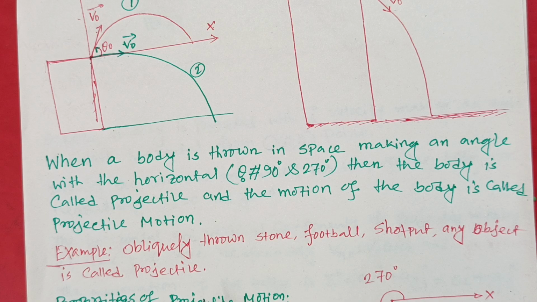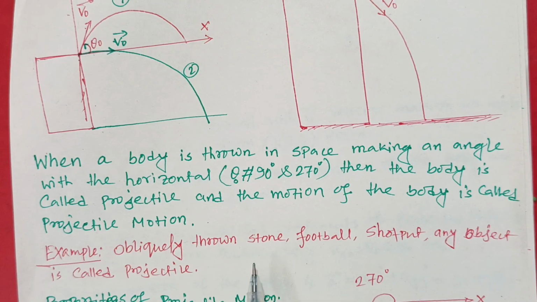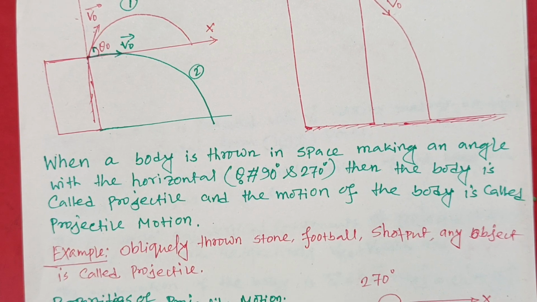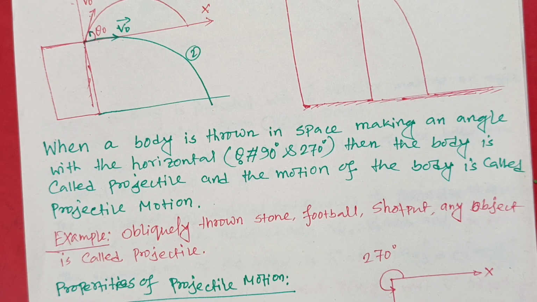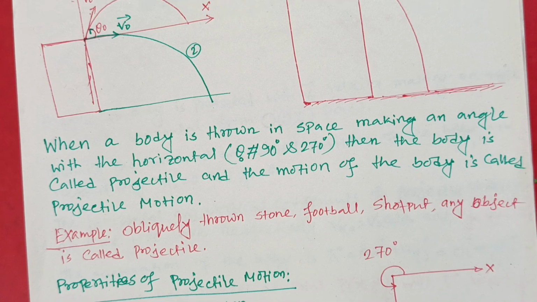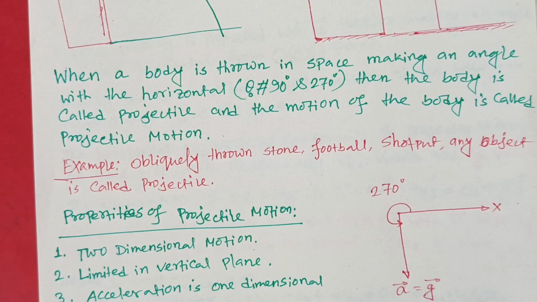When you throw any body, suppose an obliquely thrown stone, football, cricket ball, shot put, spear, any disc, any object, you can throw anything. And when you project an angry bird in the Angry Birds game, it will also be a projectile.